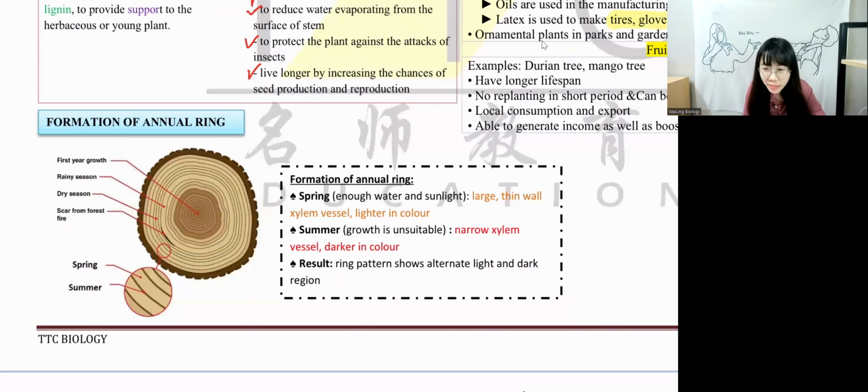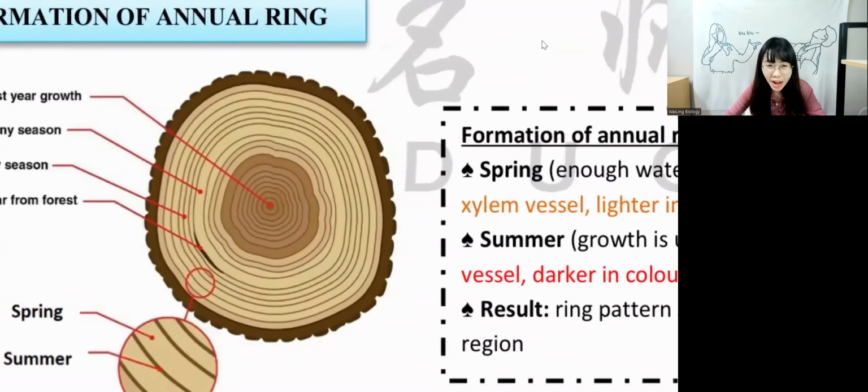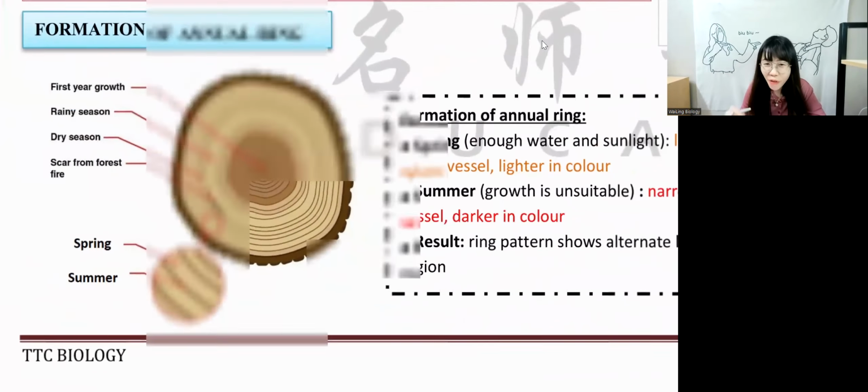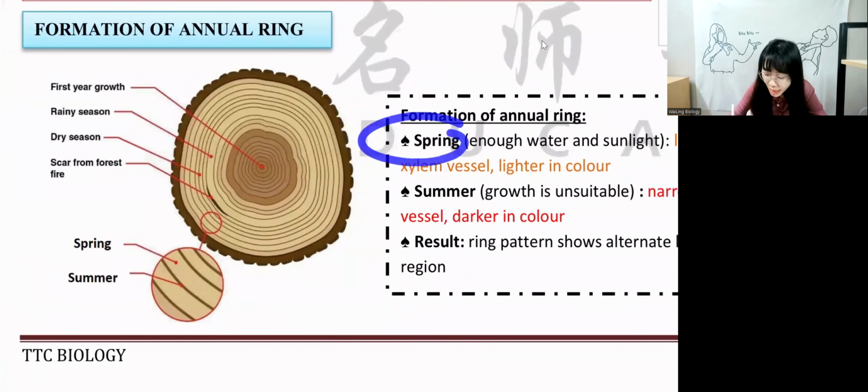Every one ring means 1 year. Annual means one, so it's 1 year. Every ring here is 1 year. So if you want to count the rings, you can count the line, or you can count the space. But how is this ring formed? The ring is formed from 2 seasons: spring and summer.